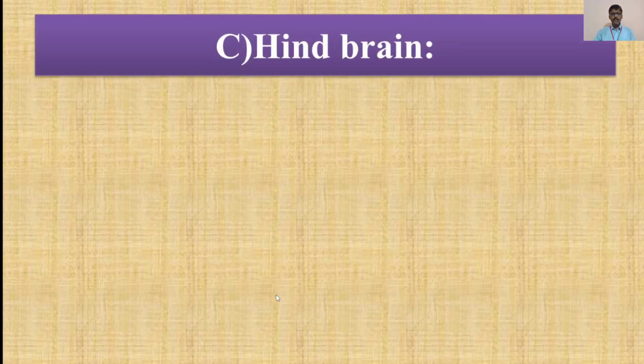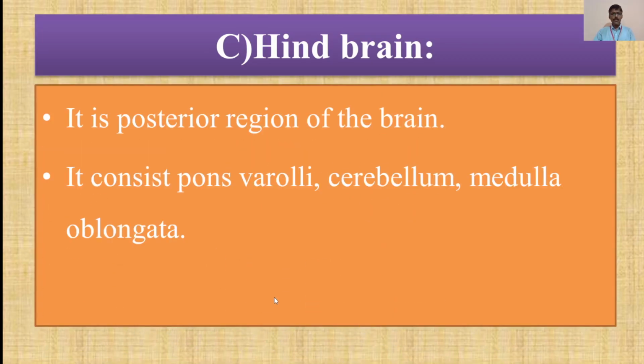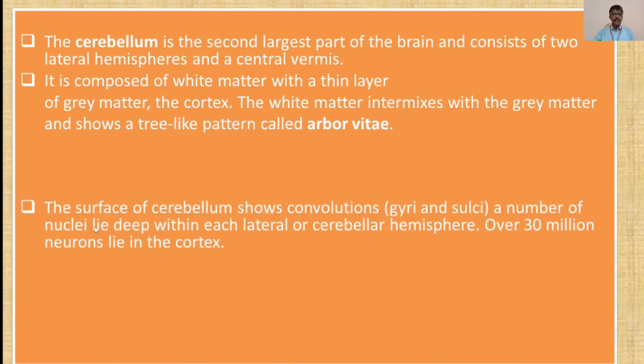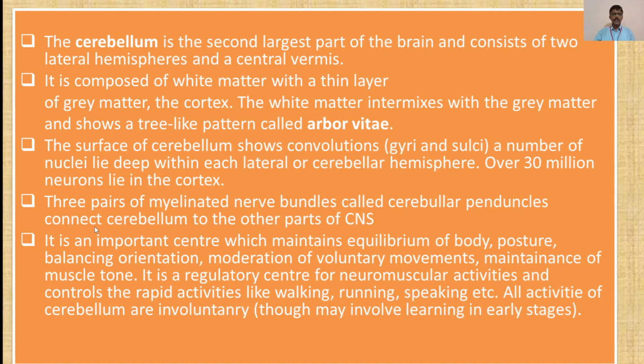Moving forward, the next part of the brain is the hindbrain. Now when we talk about the hindbrain, as the name suggests, it is the posterior part of the brain. It consists of pons varolii, cerebellum, not cerebrum. Remember the spelling: cerebellum. Then medulla oblongata. The hindbrain consists of these parts, and we will see all these parts one by one in a stepwise manner.